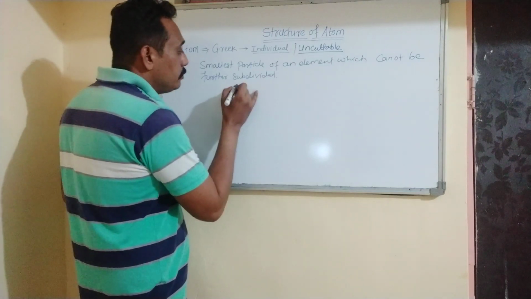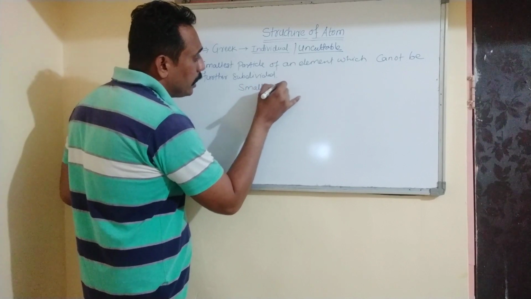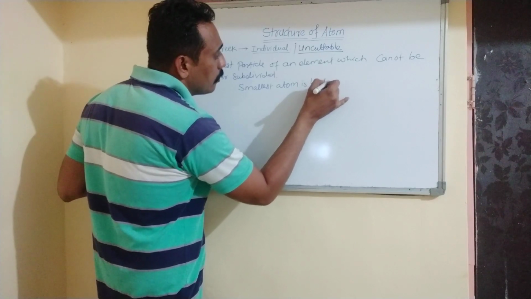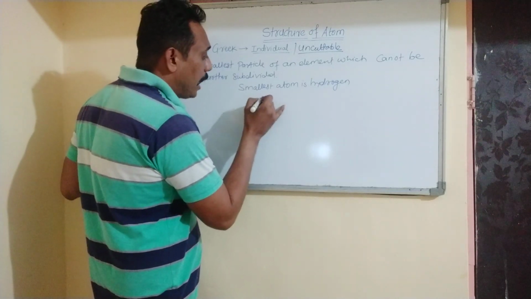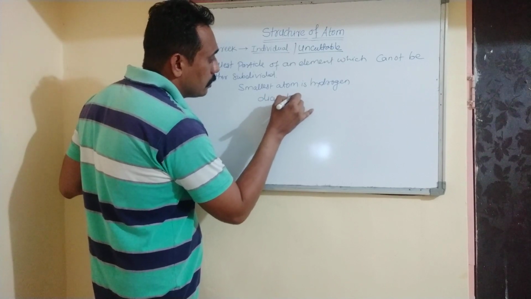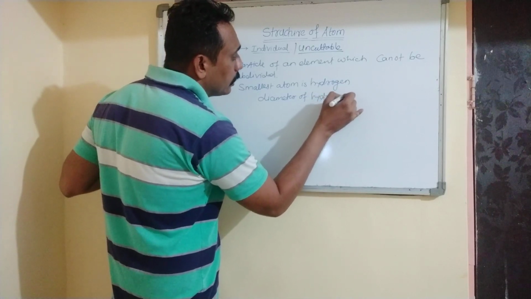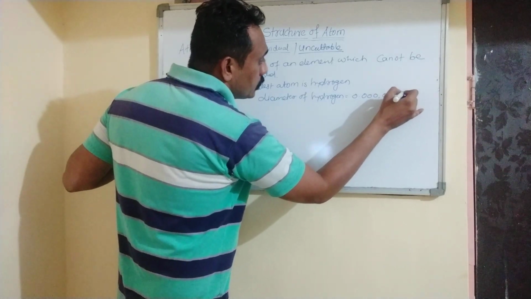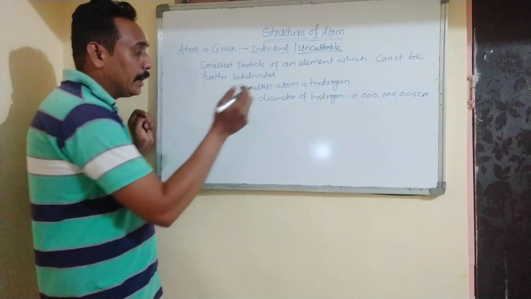Which is the smallest atom? सबसे छोटा एटम कौन सा है? Smallest atom is hydrogen. Hydrogen is the smallest atom and its diameter is around 0.000000005 centimeter.